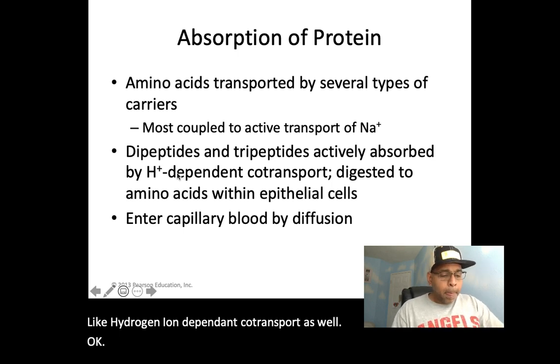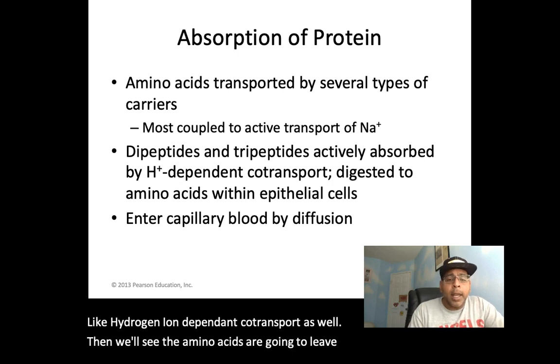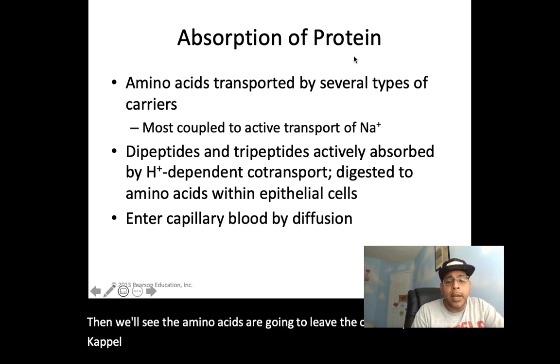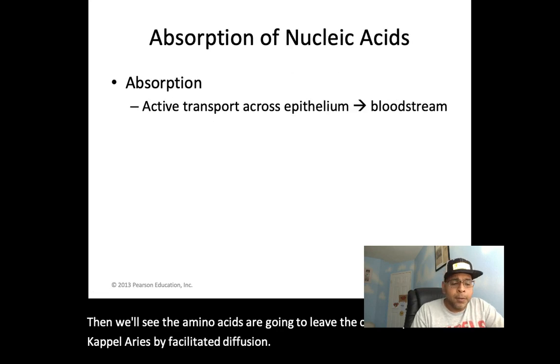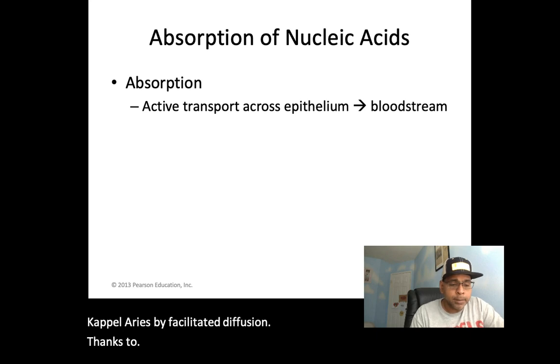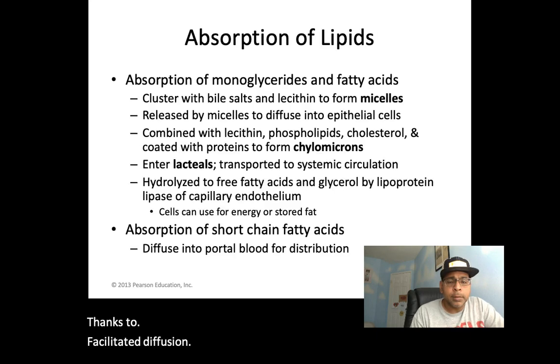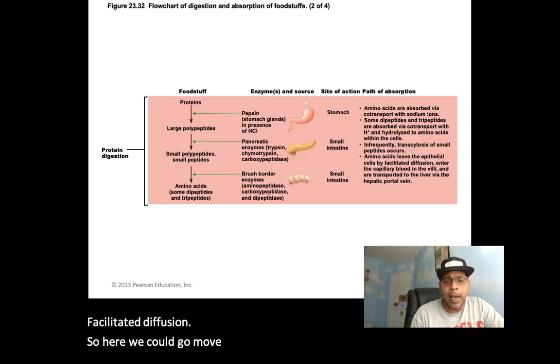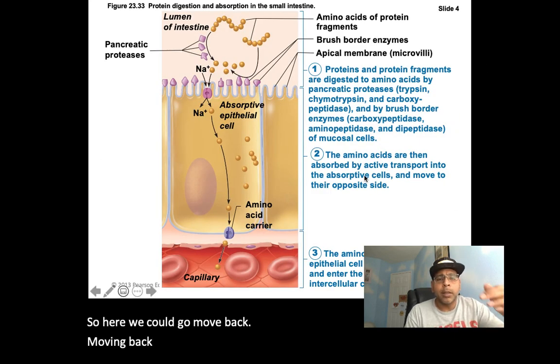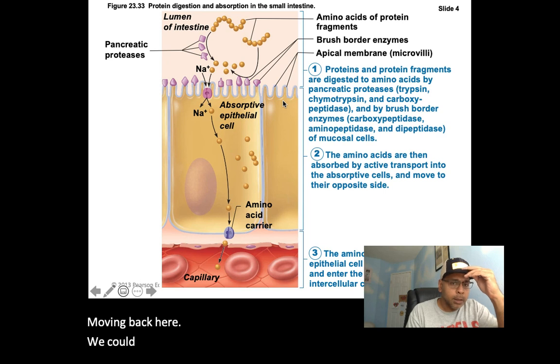Then we'll see the amino acids are going to leave the cell and pass into the capillaries by facilitated diffusion. Moving back here, we could see sodium, hydrogen ion as well sometimes.